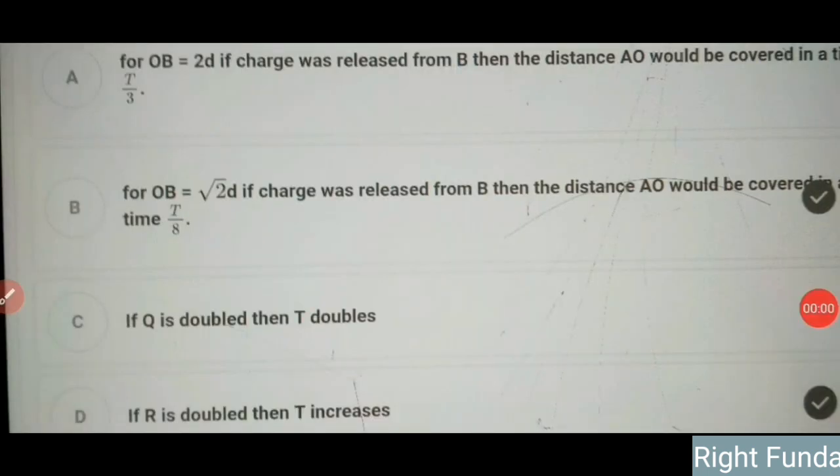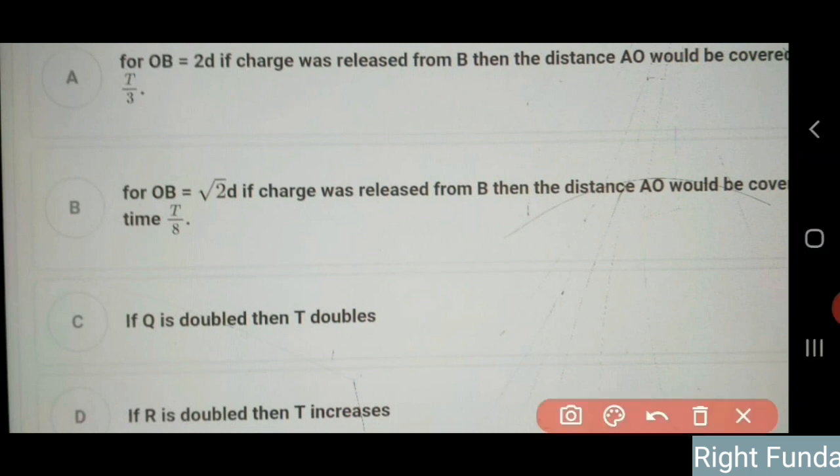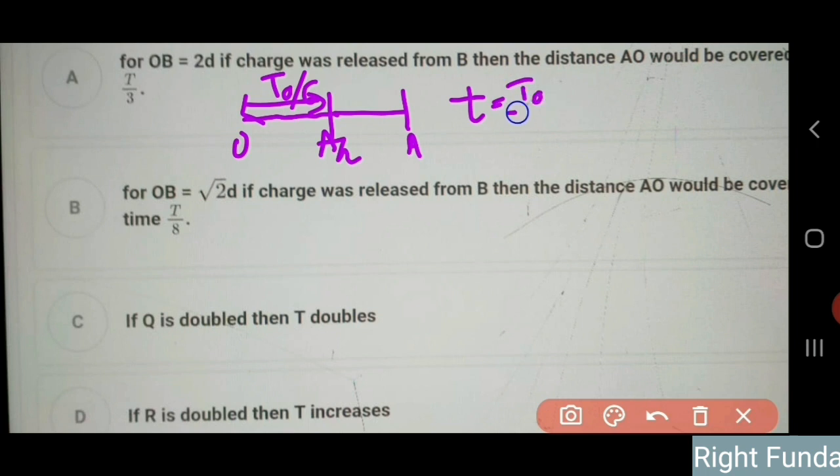Now let's check what the options are saying. Option A is saying that for OB equal to 2D, if the charge were released from B, then the distance AO would be covered in T by 3 time. Let's check. Earlier it was released from distance D, that is OA. Now it is released from 2D distance. So the question is asking us to calculate from A to O, which means from half amplitude to the mean position. A by 2 to the mean position, where the amplitude is here. This time we know it takes T naught by 6. So this T will be equal to T naught by 6.